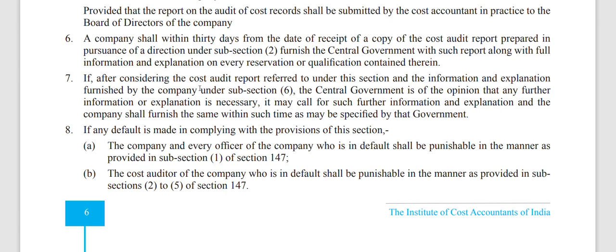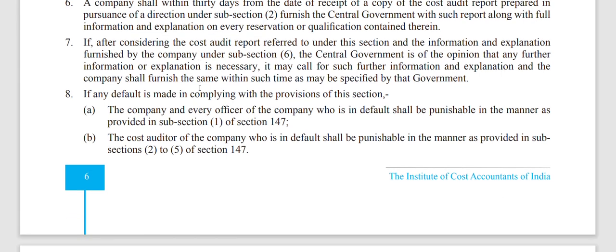What does it mean? It means after providing data to the central government, in case they need any further information and explanation over the report, they can seek information from the company. So the company should provide the desired information to the central government within the timelines and in the required format.